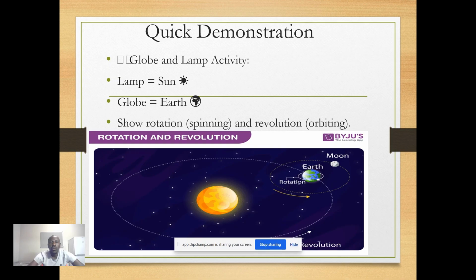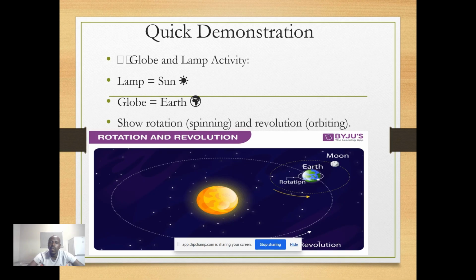Then we've got a quick demonstration of a globe and a lamp activity, where the lamp gives us the light and the globe represents the Earth. The picture below shows the rotation, or the spinning of the Earth, and the revolution, which is the orbiting, where the Earth moves around the Sun.